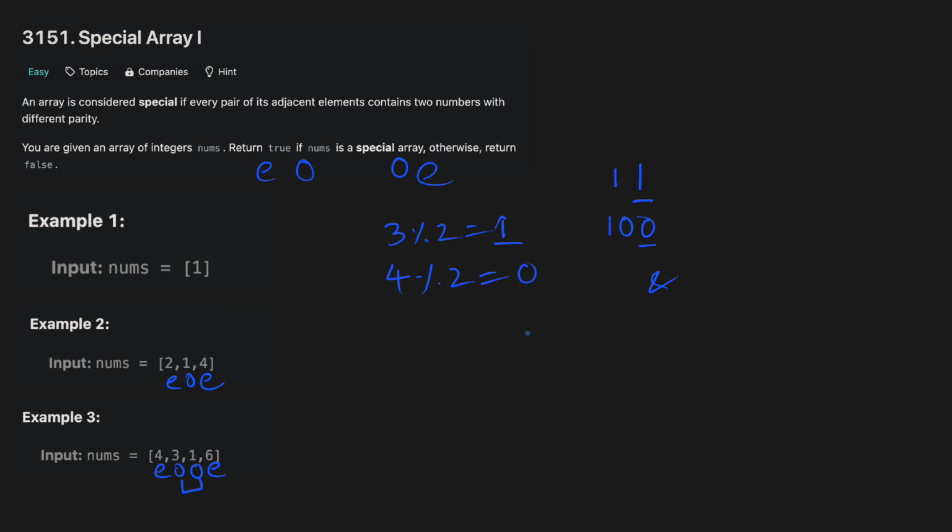For example, let's take the binary representation of 3 again. It is 0, 1, 1 and the binary representation of 1 is 0, 0, 1. So if we do the AND operation between them, then we will get 1 and 1 as 1, 1 and 0 as 0, and 0 and 0 as 0. So only the LSB is set. But bitwise AND between 4 and 1 will result in 0 because the 0th bit in 4 is not set. So because of this, 4 is an even number.